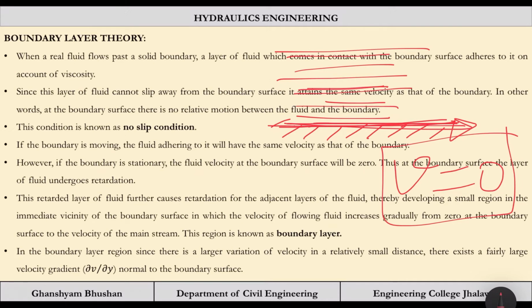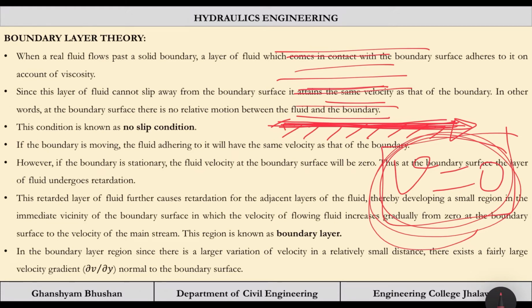So the layer which will be nearest to the boundary, due to friction or viscosity, the friction will retard the motion. And basically due to the no slip condition, this layer will acquire the velocity of this boundary. And what is the velocity of this boundary? 0. That means the layer which is nearest to the boundary will have the velocity of the boundary.